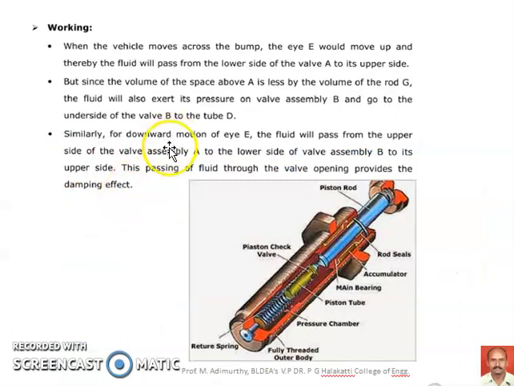Similarly, for downward motion of the eye, whenever suddenly the wheel moves into a ditch, the fluid will pass from the upper side of the valve assembly A to the lower side of the valve assembly B to its upper side. This passing of fluid through the valve opening provides the damping effect.